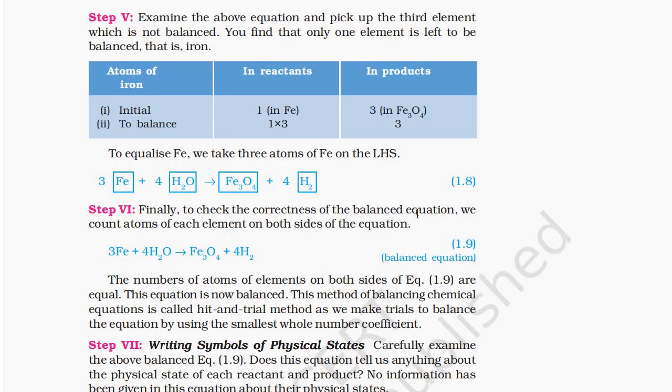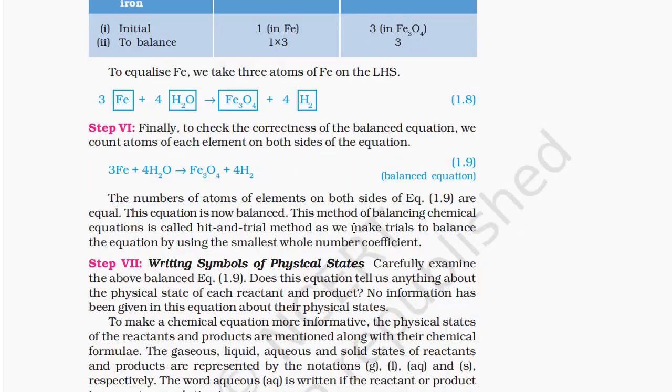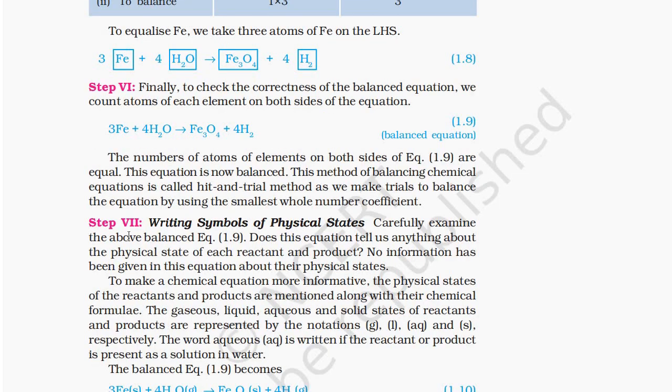Step 6. Finally, to check the correctness of the balanced equation, we count atoms of each element on both sides of the equation. 3Fe plus 4H2O gives Fe3O4 plus 4H2. The number of atoms of elements on both sides of equation 1.9 are equal. This equation is now balanced. This method of balancing a chemical equation is called the hit and trial method, as we make trials to balance the equation by using the smallest whole number coefficients.